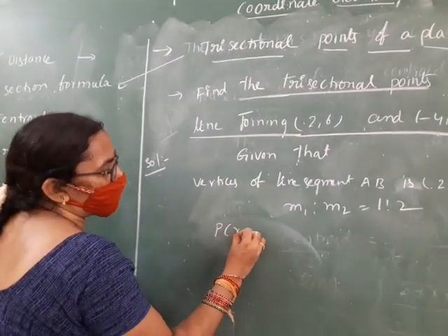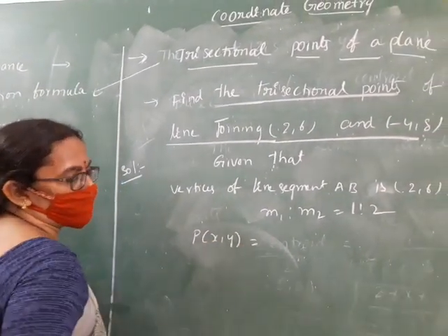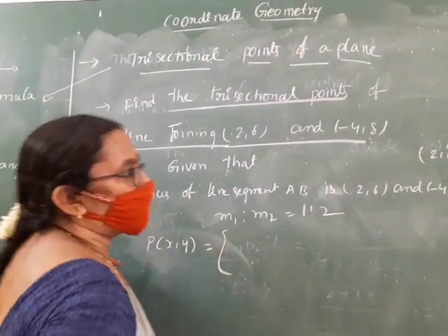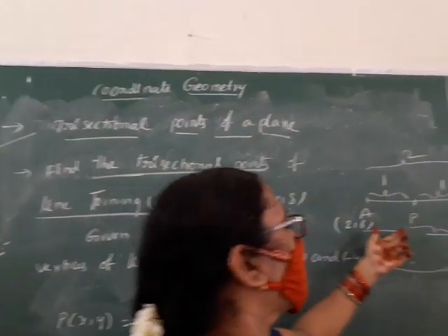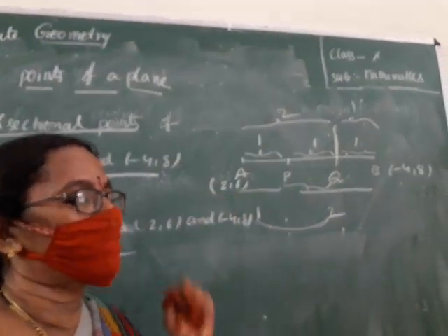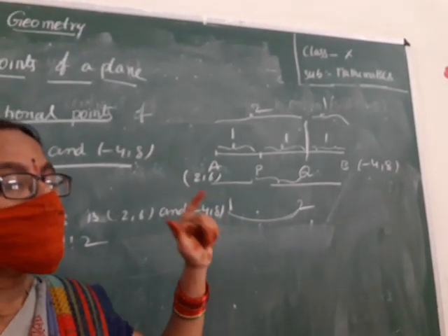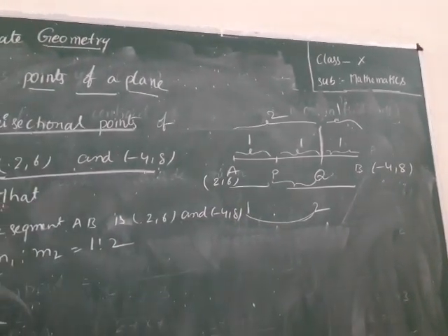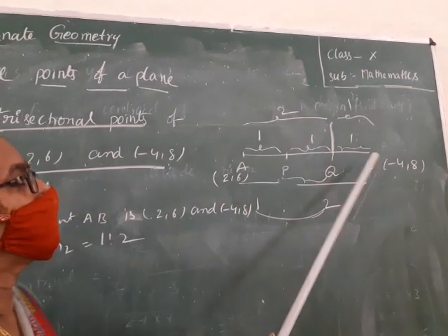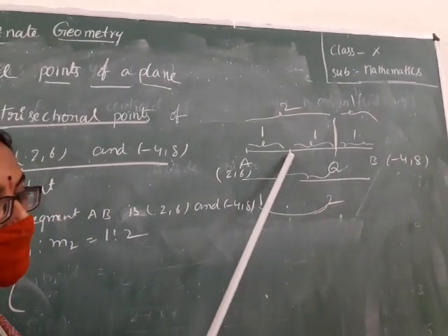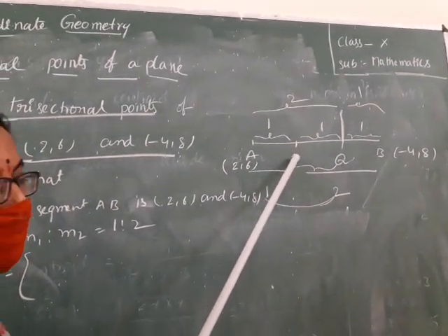P(x, y). What is the section formula? See once again, in the section formula we have two types. The point intersects internally or externally. Here, does the point P intersect the line AB internally or externally? It intersects only internally.